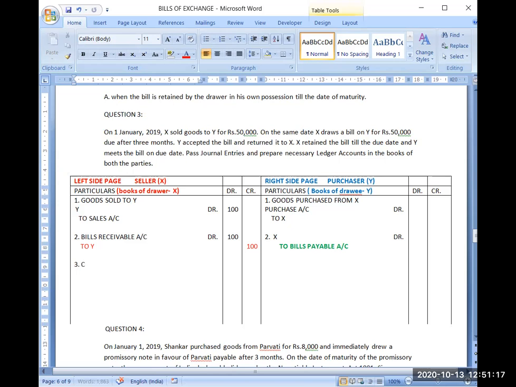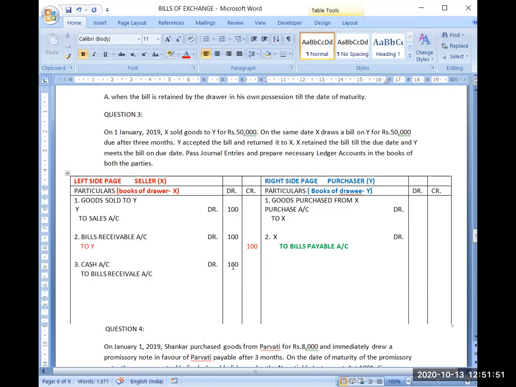So now either cash account or bank account debit to bills receivable. And when he receives the payment, obviously that bills receivable will be given to Y, so credit bills receivable account. So you will receive 100 rupees cash.